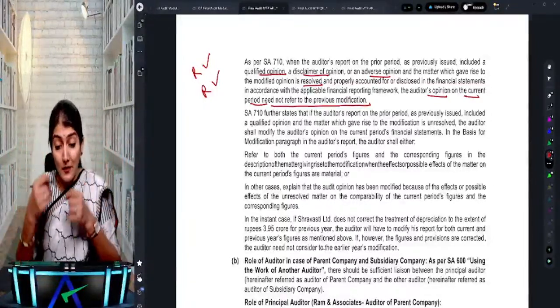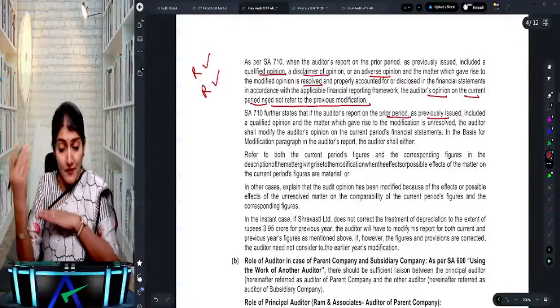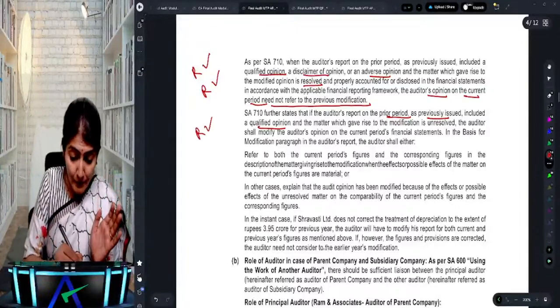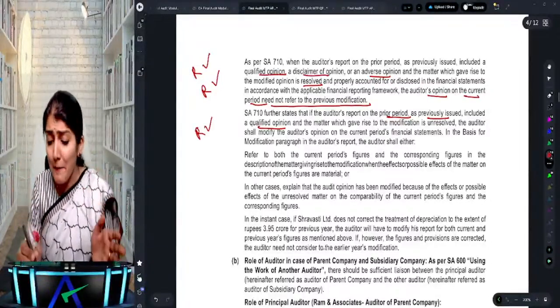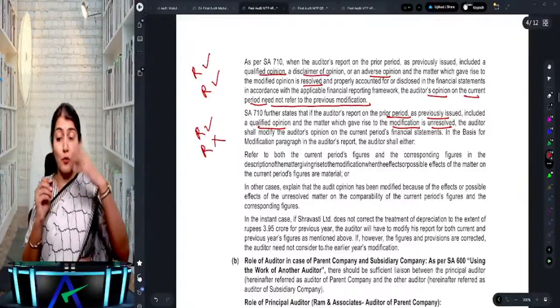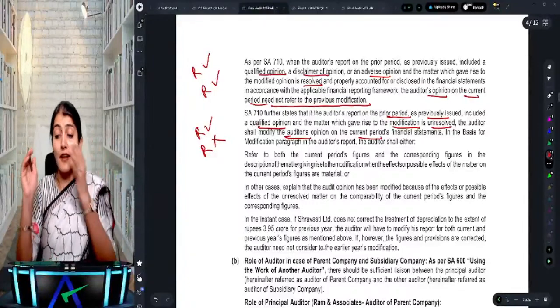However, SA 710 provides that if the auditor's report on the prior period as previously issued includes a qualified opinion, that means the matter was reported, and the matter which gave rise to the modification is unresolved, the auditor shall modify the opinion on the current period financial statements.